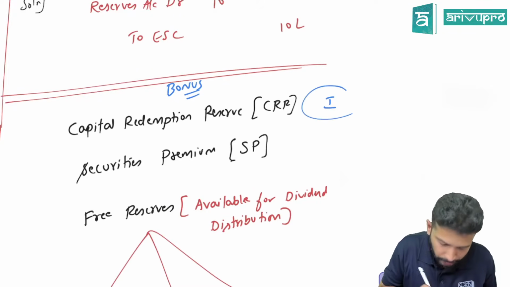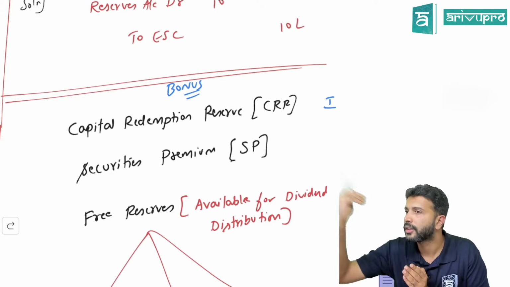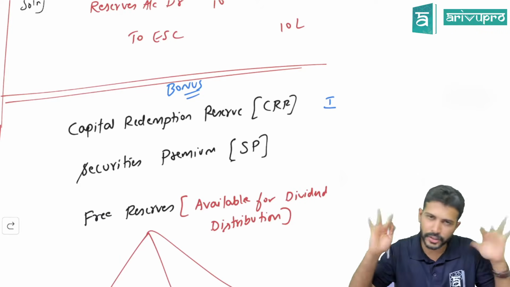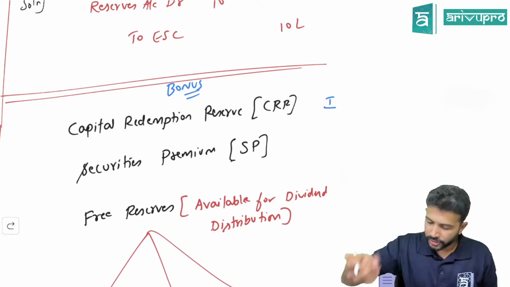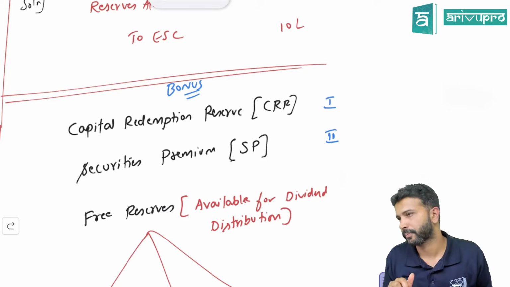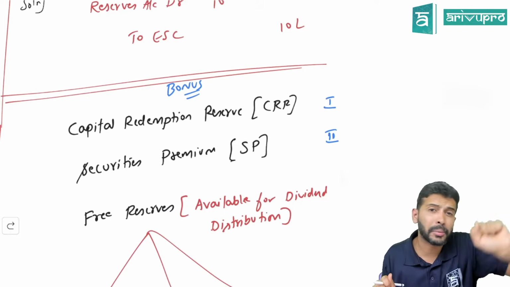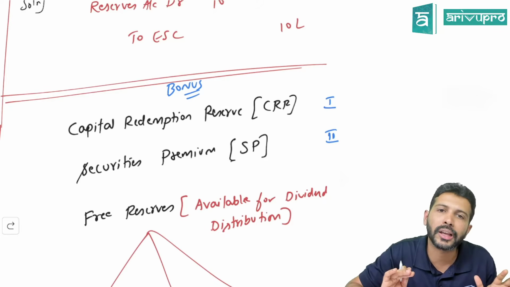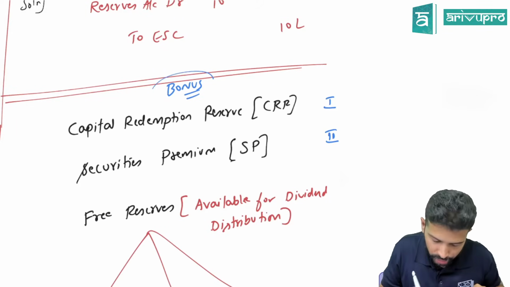Hence the first reserve that you will utilize to give bonus shares is CRR, because CRR has just one purpose. That's the reason first you will utilize CRR to the maximum extent. Second priority is securities premium. As per section 52 of Companies Act 2013, securities premium has only 5 utilizations, and one among those is to give away bonus shares.